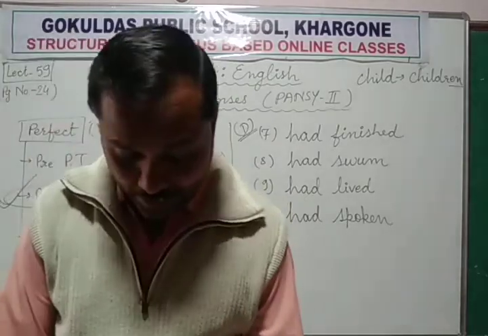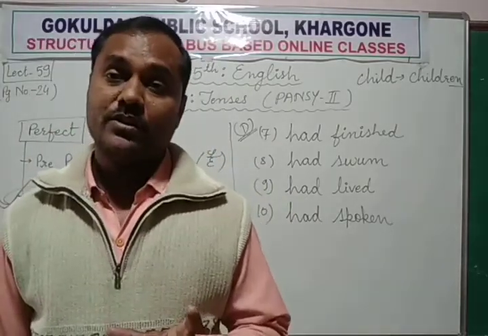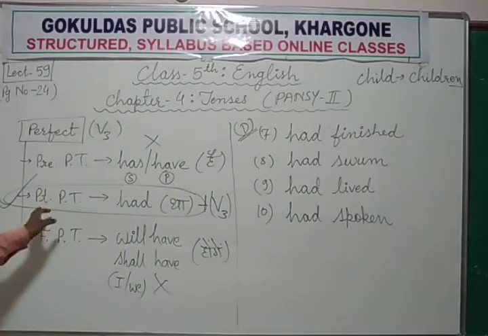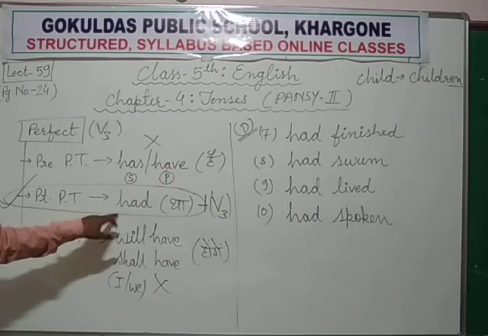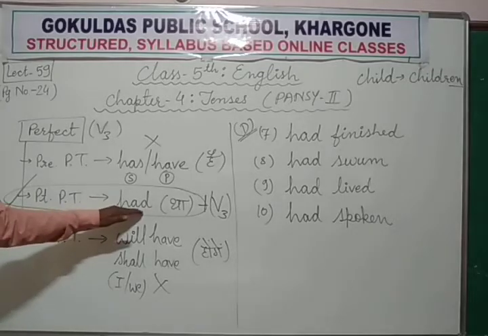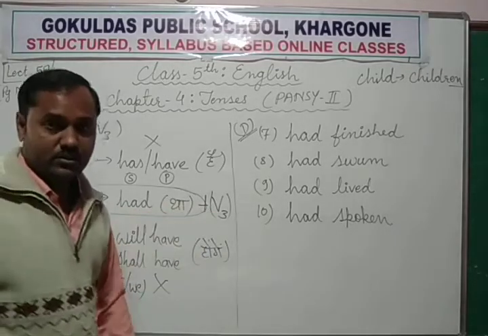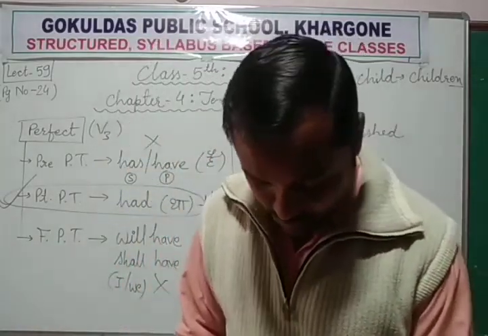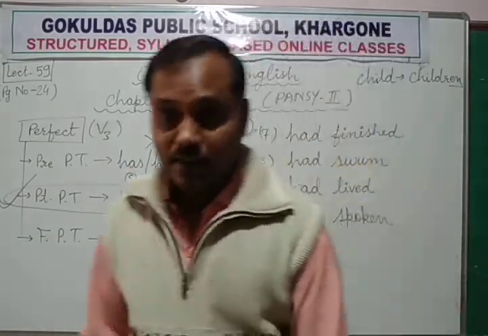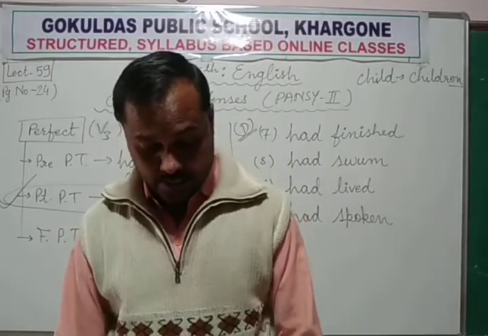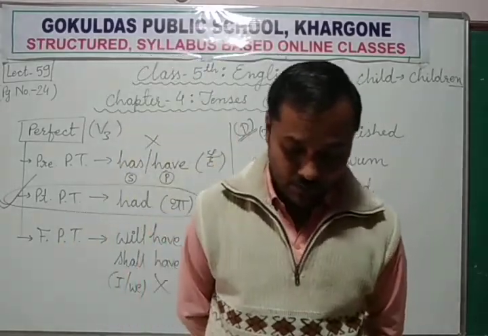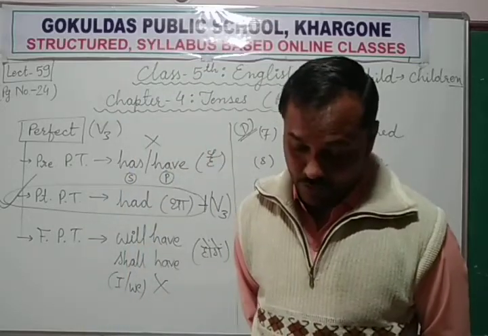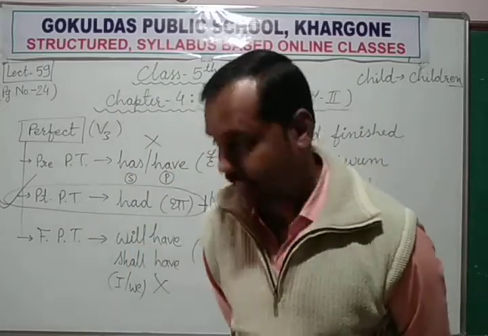Okay, so like that you need to follow the rules of the perfect tense, and in perfect tense you are especially asked to follow past perfect tense. That's why we have used had, tha. Okay, now what is the next exercise? Exercise E. In exercise E, what is the question? Fill in the blanks with the future continuous tense of the verbs given in the brackets.